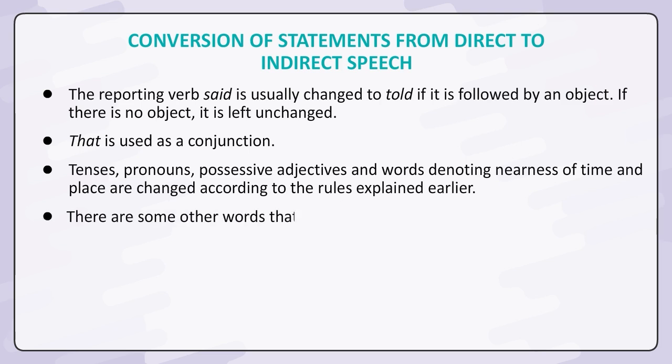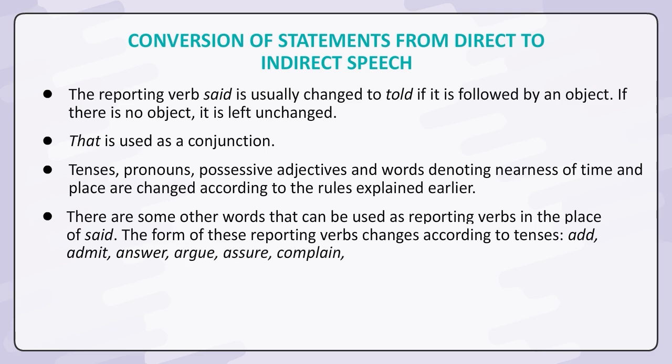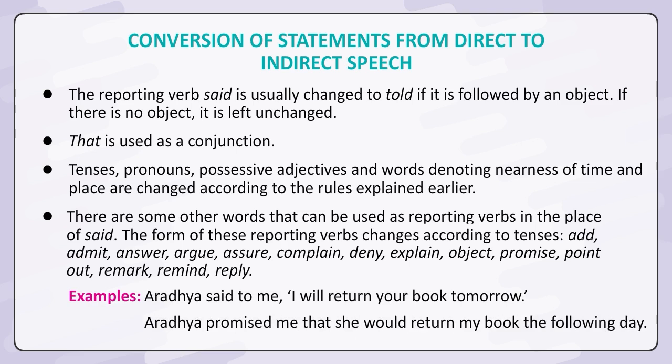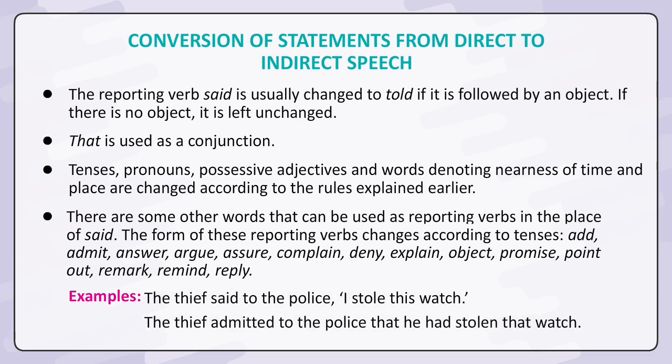There are some other words that can be used as reporting verbs in the place of said. The form of these reporting verbs changes according to tenses. Add, admit, answer, argue, assure, complain, deny, explain, object, promise, point out, remark, remind, reply. Examples. Aradhya said to me, "I will return your book tomorrow." Aradhya promised me that she would return my book the following day. The thief said to the police, "I stole this watch." The thief admitted to the police that he had stolen that watch.